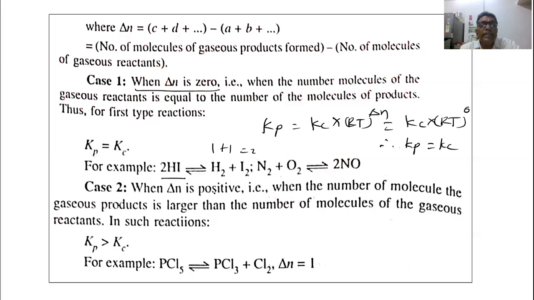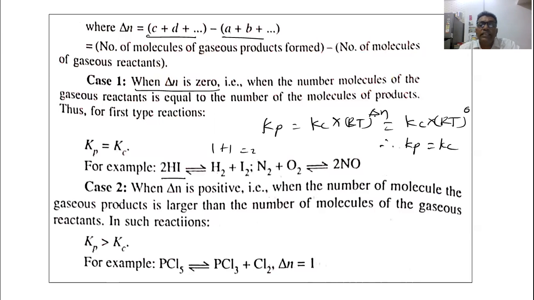Now when delta n is positive, when the number of moles of the product is larger than the number of moles of the reactant, then delta n becomes positive. Then it means that in such a reaction, Kp is greater than Kc. Kp is greater than Kc if delta n is positive.